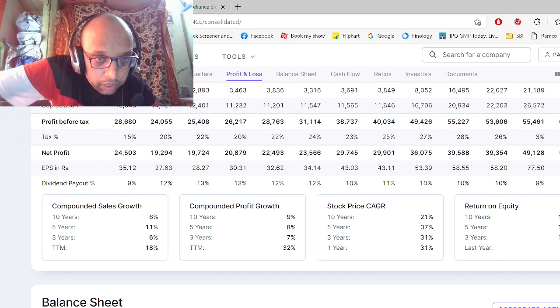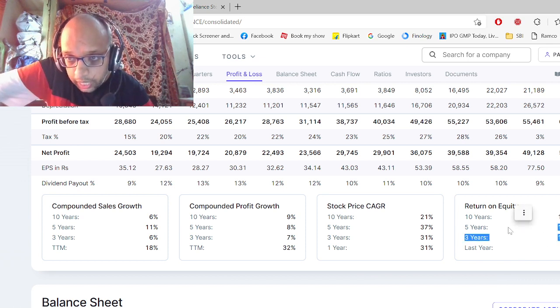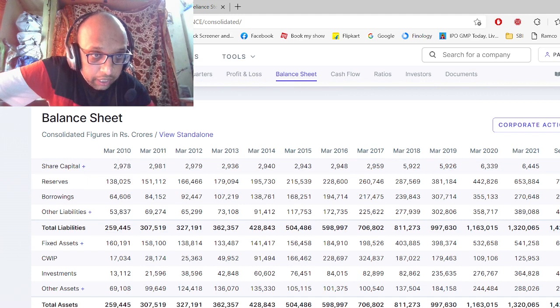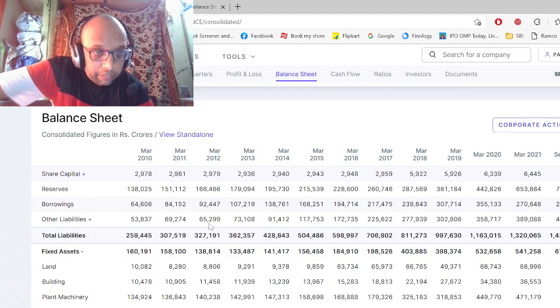In the last 5 years, the company has been growing at an average of 11% per annum, which is quite good. And the return on equity, this is the stock price, about the movement of stock. In the last 5 years, on average it gave 10% per annum returns, which is also good. Okay, we will scroll a little bit more and check how much reserves they have. Reserves, borrowings, liabilities, everything it will show.